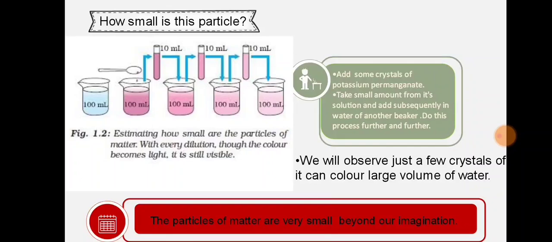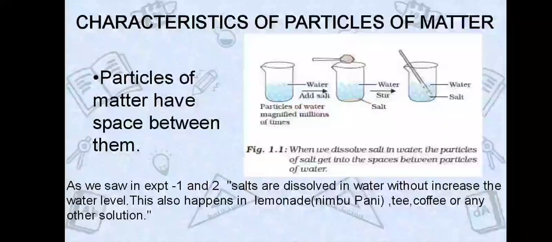If we take a small amount from this solution and add it to another container having water, and do this process continuously with 4 to 5 water containers, then we will see that the water of the final container is faint but still colored. Here we observe that just a few crystals can change the color of a large volume of water. From this experiment, we knew that the particles of matter are very small, beyond our imagination.